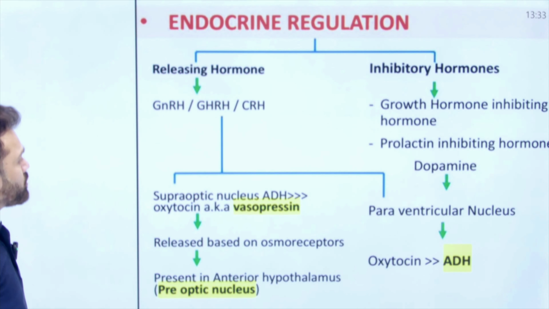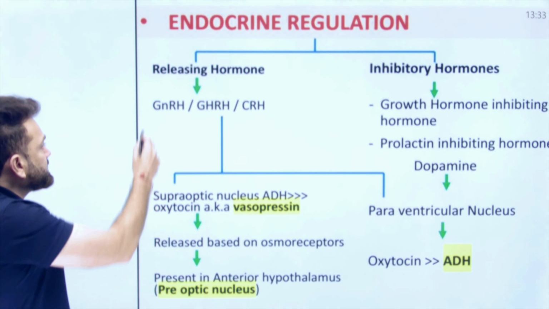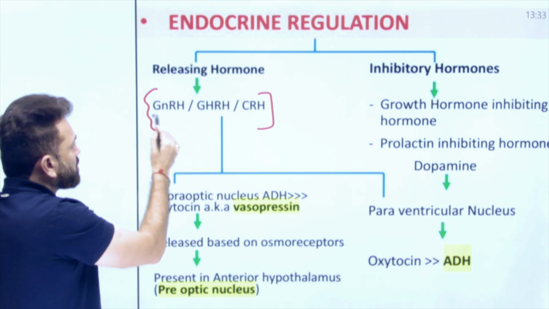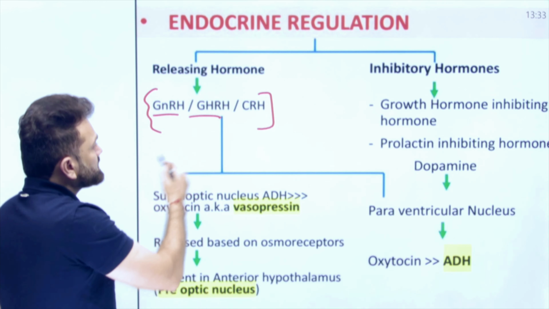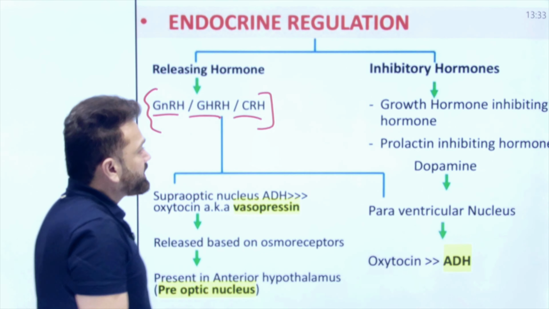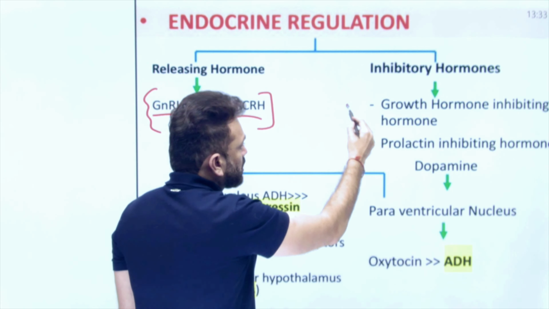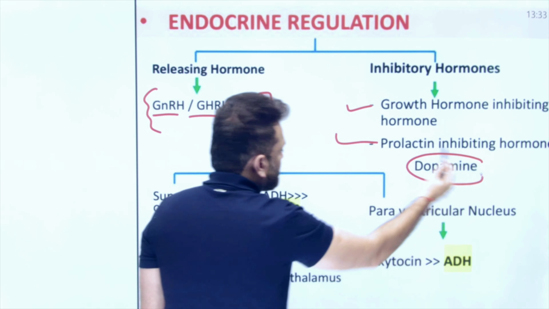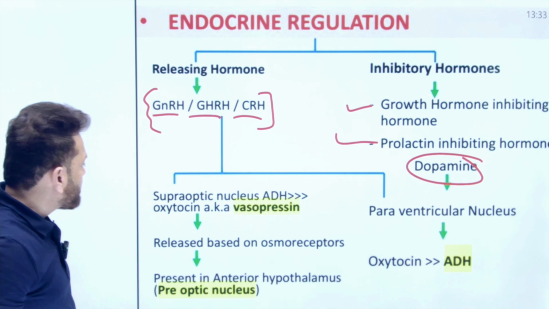Now it is also important for endocrine regulation by releasing some releasing hormones for the pituitary, like gonadotropin releasing hormone, growth hormone releasing hormone, and corticotropin releasing hormone. They also release some inhibitory hormones like growth hormone inhibitory hormone and prolactin inhibitory hormone, which is called dopamine. Then we have two more nuclei.